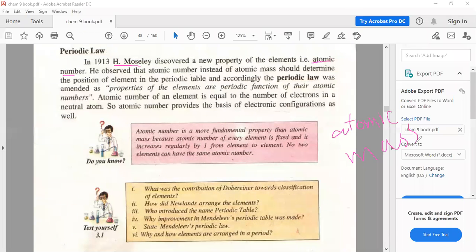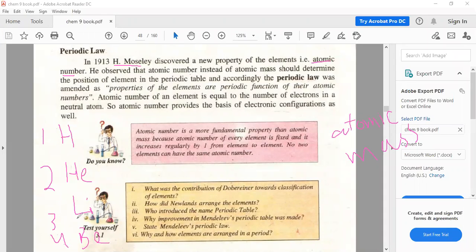And he observed that due to atomic number we can determine the position of the elements in a periodic table correctly, because there is no regularity in atomic masses, but there is regularity in atomic number. Hydrogen has atomic number 1, helium 2, lithium 3, beryllium 4.